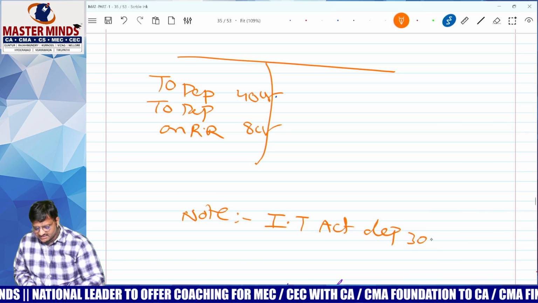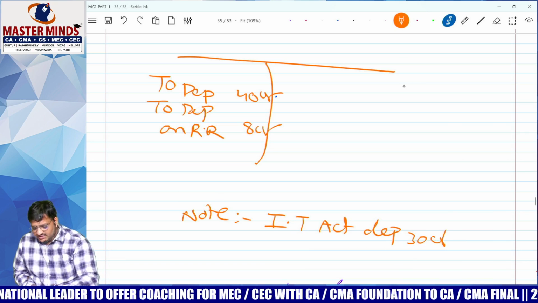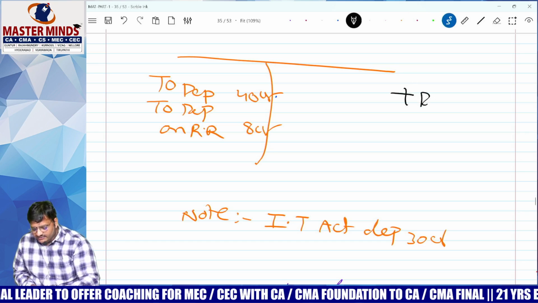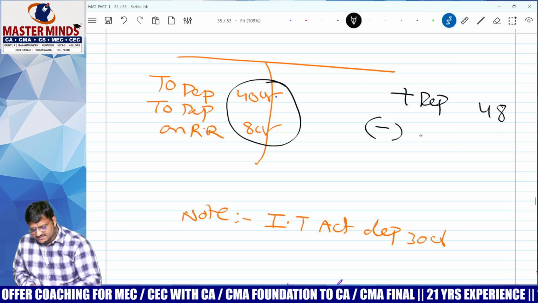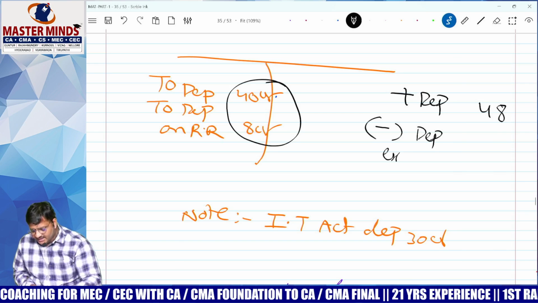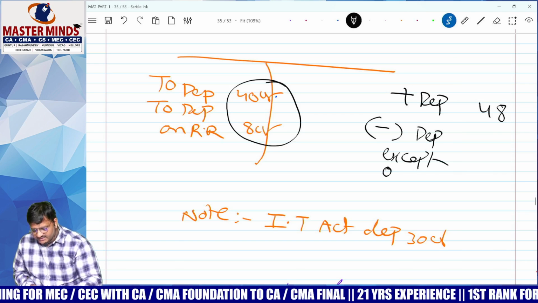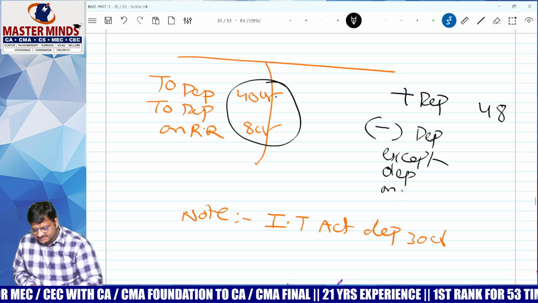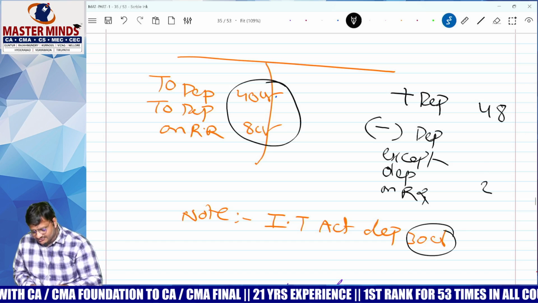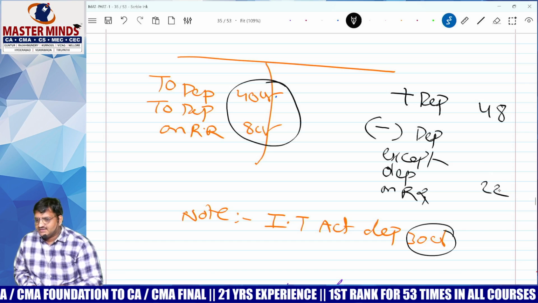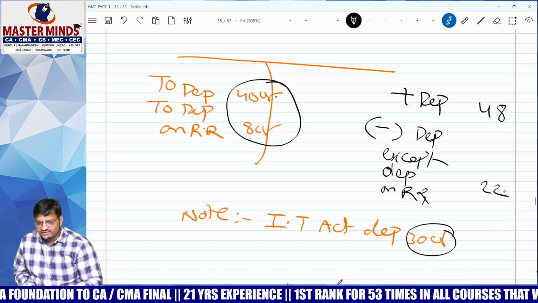He will give it like this. What will the student do? Add total dip, how much? 40. Less dip except dip on revaluation: here the student will use the figure 30 minus 8. How much? 22. Then you will get 22 marks only out of 100.